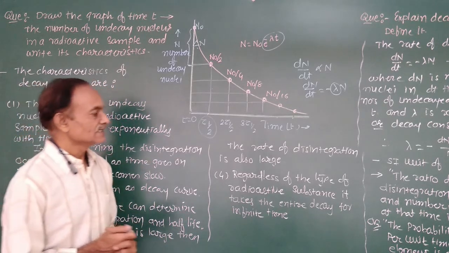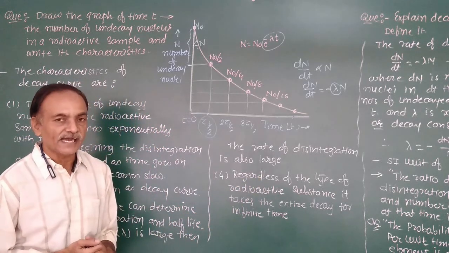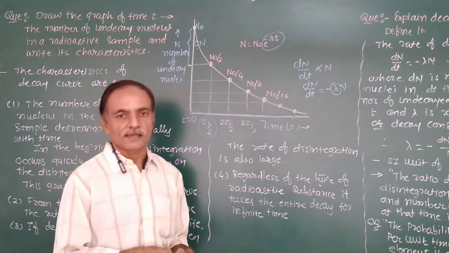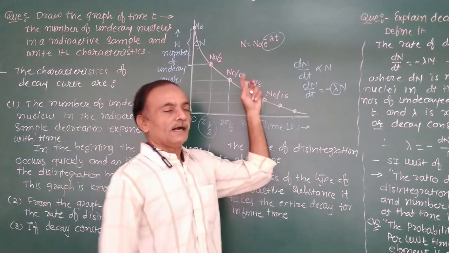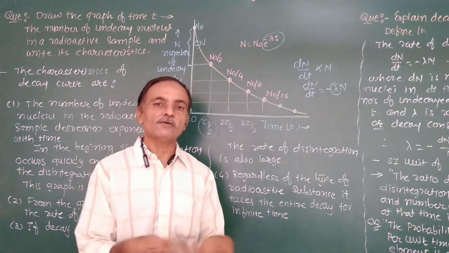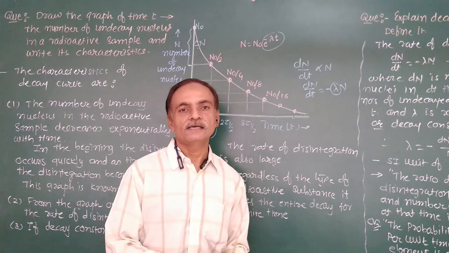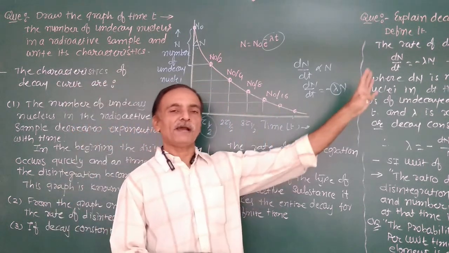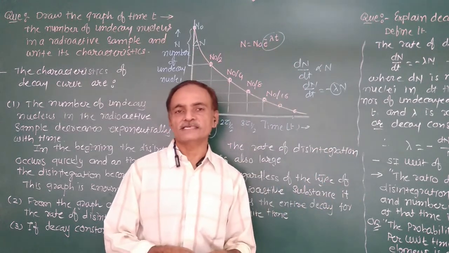Next, regardless of the type of radioactive substance, it takes infinite time for the entire decay. No radioactive sample stops the emission of alpha, beta or gamma radiation after some interval of time. For a long time, that means infinite time, it keeps decaying by radiating some energy.